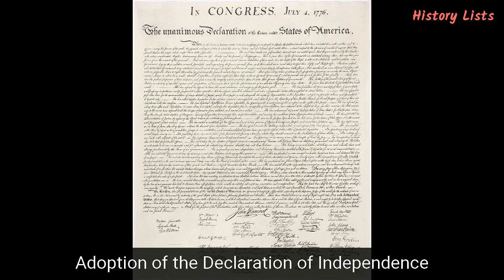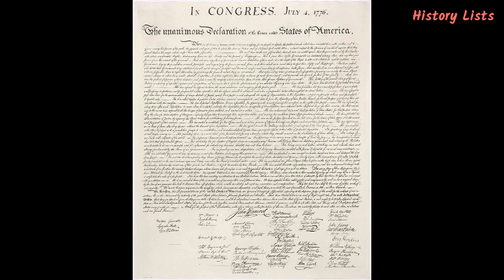Number 7. Adoption of the Declaration of Independence. On July 4, 1776, the Second Continental Congress adopted the Declaration of Independence, which formally proclaimed the 13 colonies as independent. The war, however, continued as Britain was not willing to give up its North American colonies. The original Declaration of Independence, mainly drafted by the future U.S. President Thomas Jefferson, is today permanently exhibited in the Rotunda for the Charters of Freedom in the National Archives building in Washington, D.C.